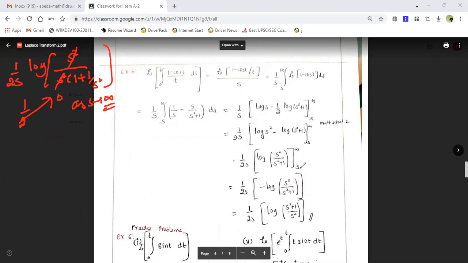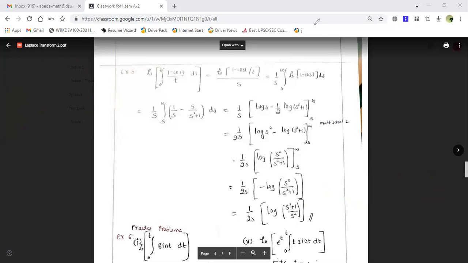So therefore what we have to apply? First term is 0 minus log, by applying the lower limit, log of s square plus 1 upon s square. So this is equal to 1 upon 2s into log of, I don't want this minus sign, I'll reverse it, it is s square plus 1 upon s square. Okay, so like this, guys, you're supposed to solve the problems. Sometimes the little adjustment is required that you can do by multiplying or dividing. Okay, so hope this example is clear, guys.